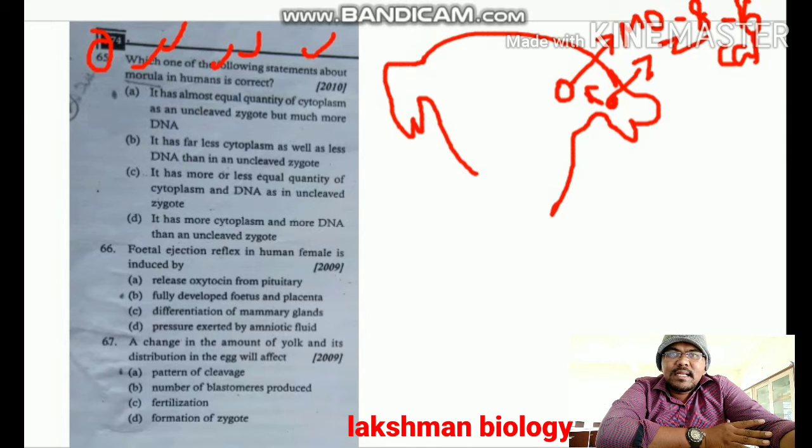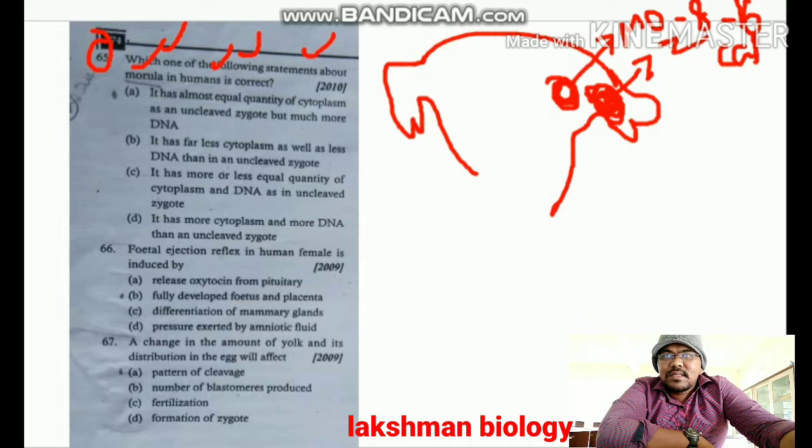The DNA content of the zygote and the morula is different. During cleavages, the replication of DNA occurs, which leads to an increase of DNA amount.